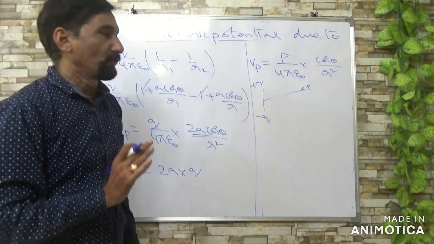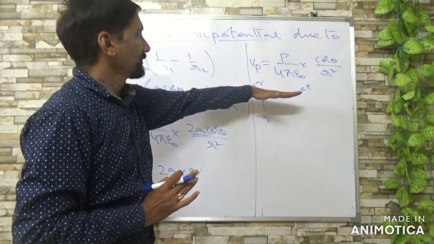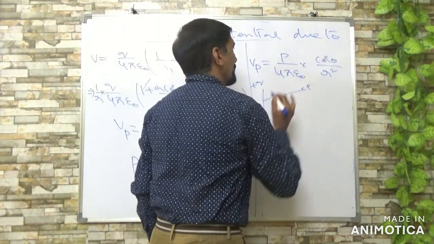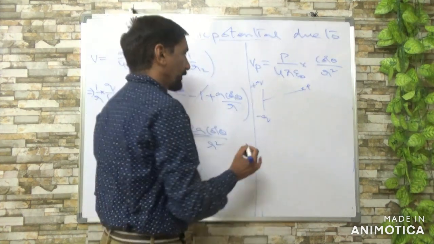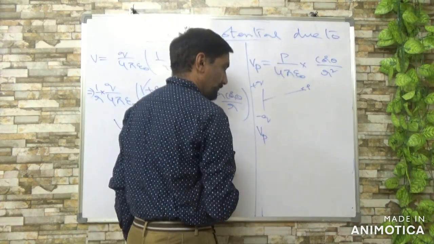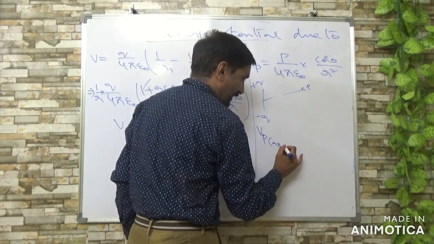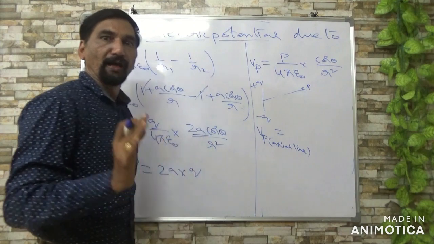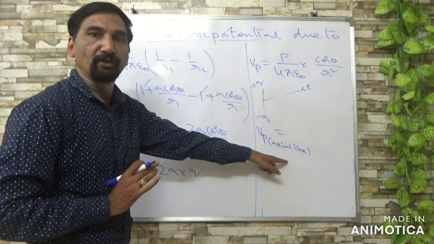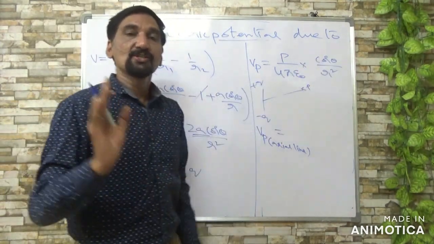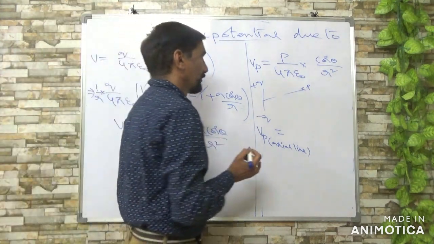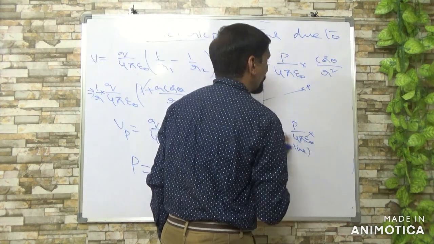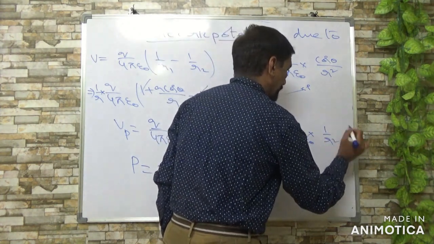See, suppose you want to find on axial line. See this point, you are taking the axial line. Then you know this theta will be taken 0. So potential on axial line, theta is 0 now. So cos 0 value is 1. So that is why it is P by 4 pi epsilon naught into 1 by r square.